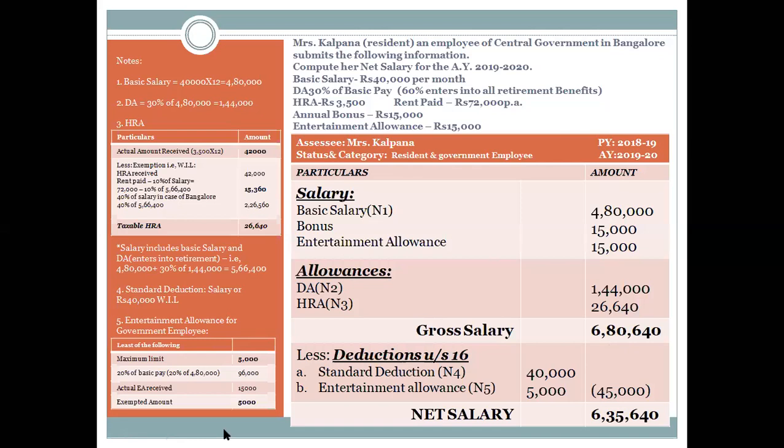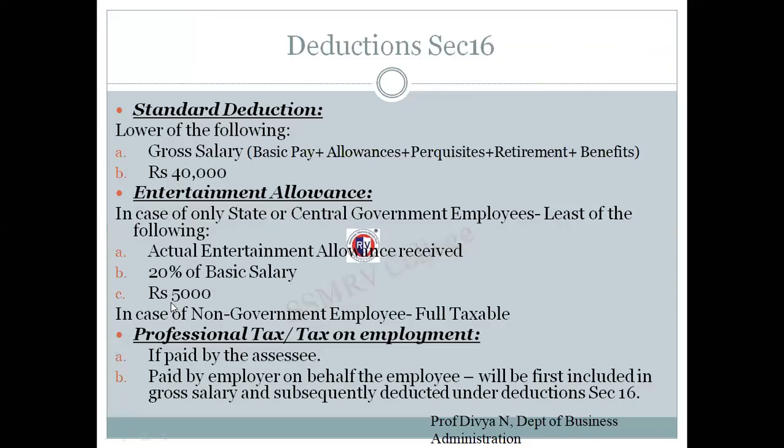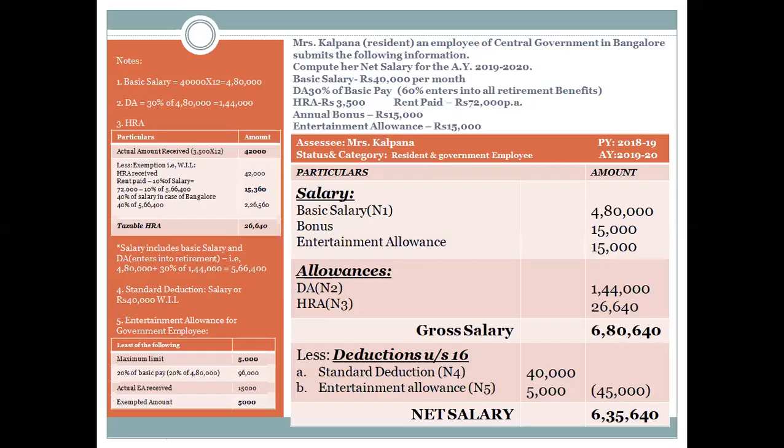So I'll just go with the first two. What is the standard deduction? If you can recall the previous slide, the standard deduction will be the least of gross salary or 40,000 rupees. Gross salary is 6,80,640. Comparing it with 40,000, obviously 40,000 is the least amount. So I'm going to write a standard deduction of 40,000.